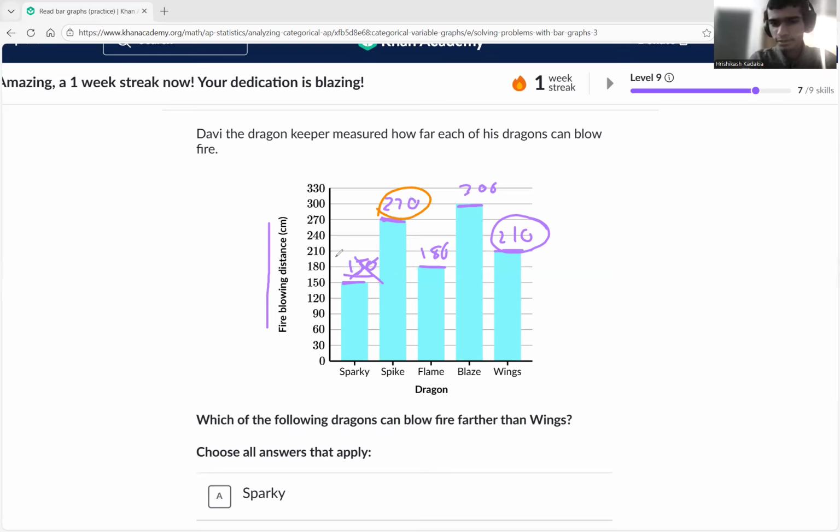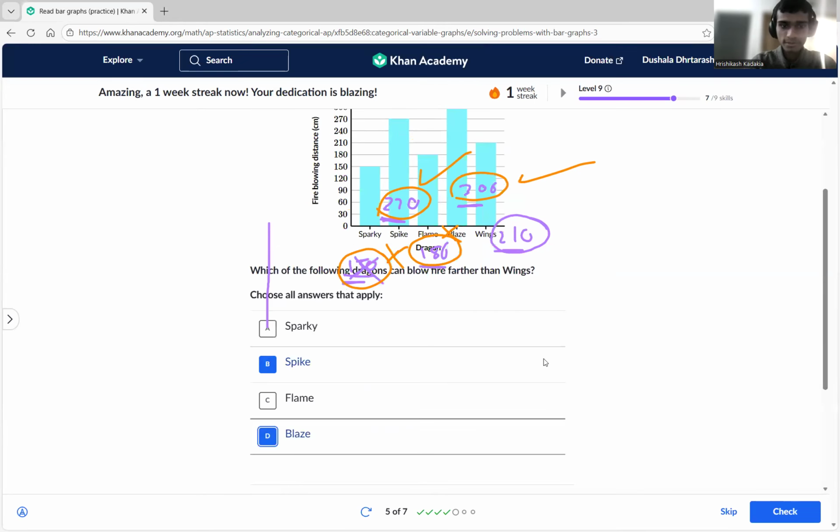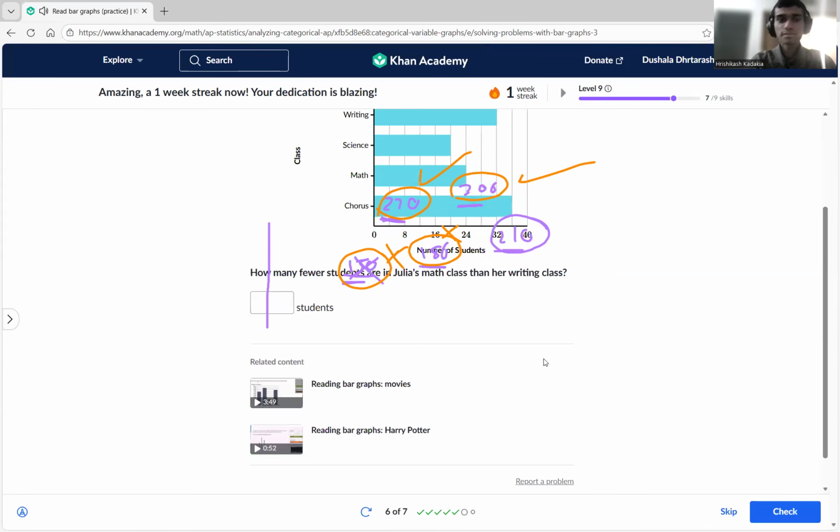270. Is that greater than 210? Yes, it's good. 180, that's smaller. Look, 300, that's actually greater. Yes. So we just have two values, and those are Spike and Blaze, right? Yeah, Spike and Blaze. Spike and Blaze. There we go.